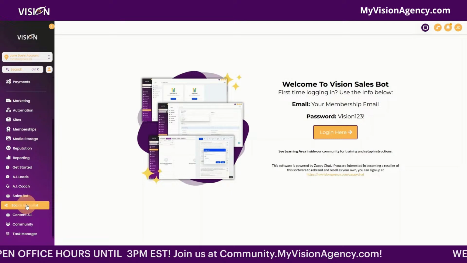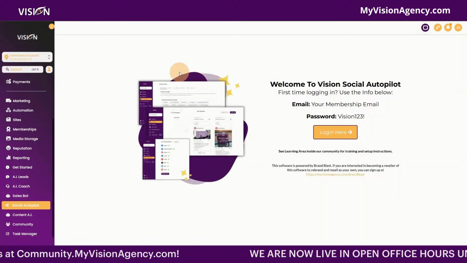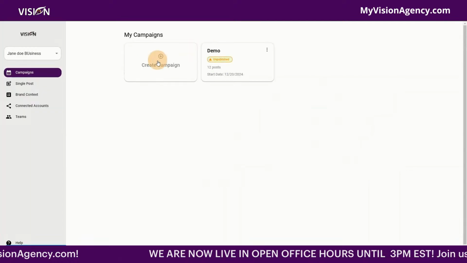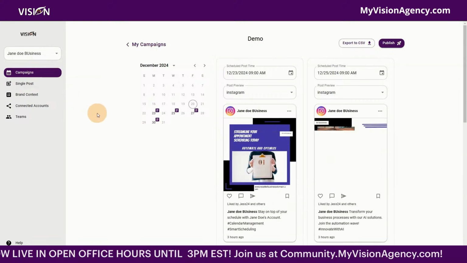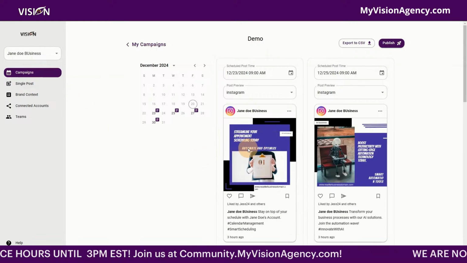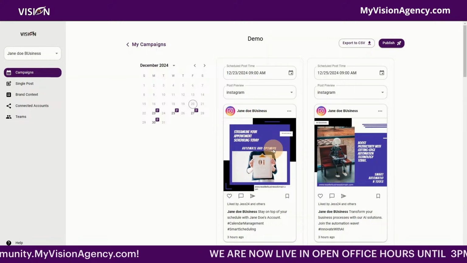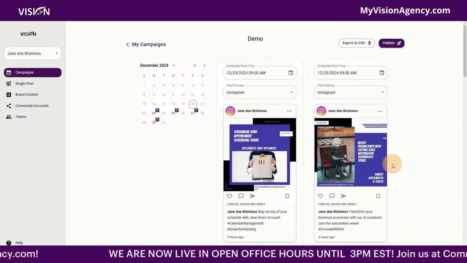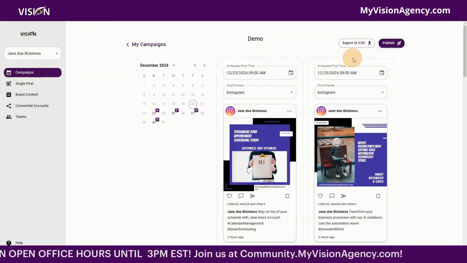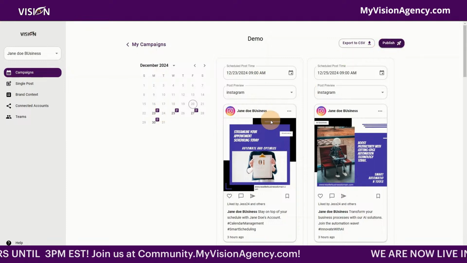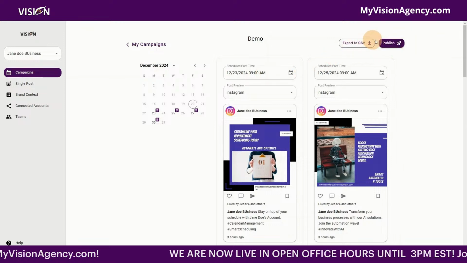Now, also in our program, I do have another white label software that is the social autopilot. What's cool about this tool is you're training the AI for your business, with your brand colors and all that, and it allows you to create campaigns. It's going to pull in your brand colors, and then customize the images and the website and all of that, and if I agreed this was all good, then it would publish to all of my different channels.